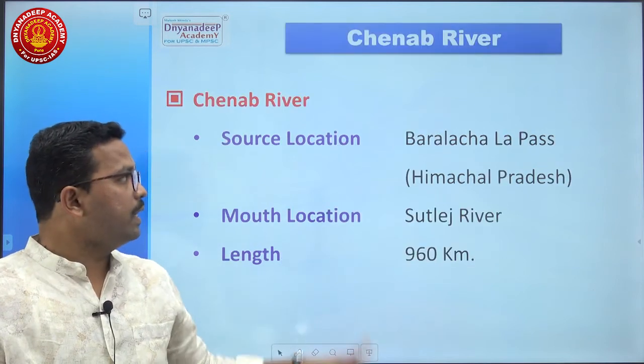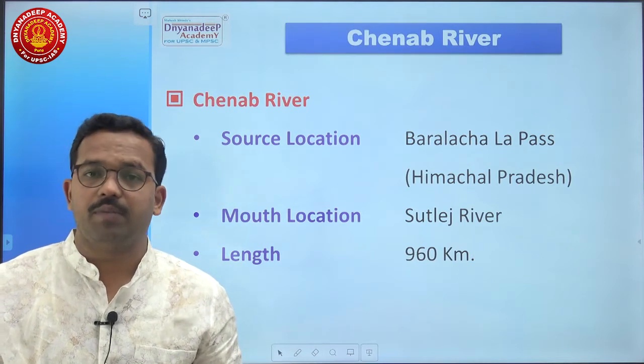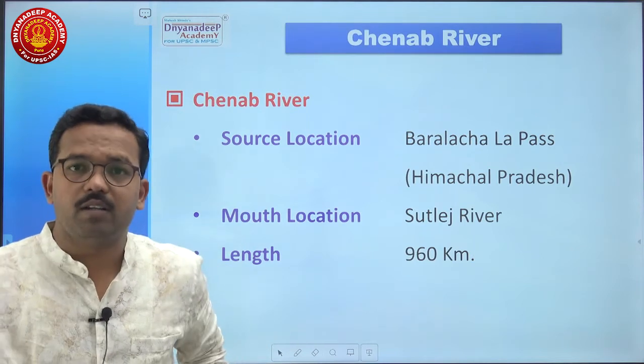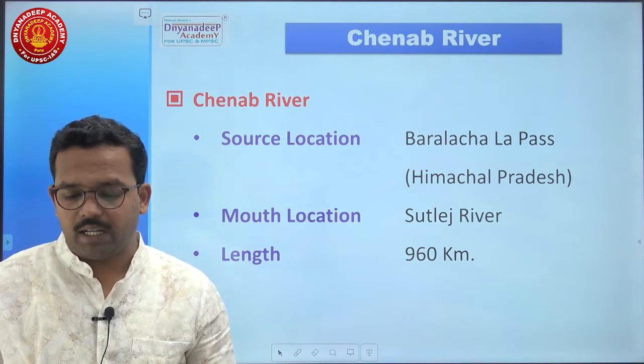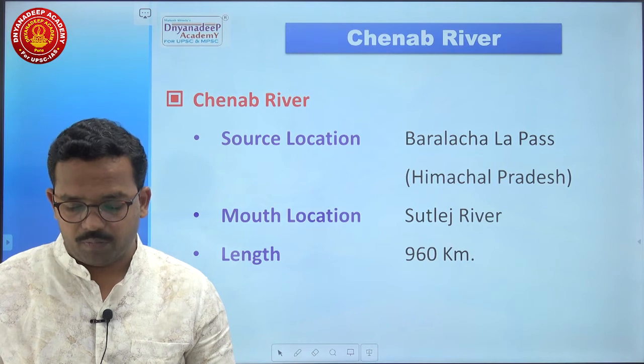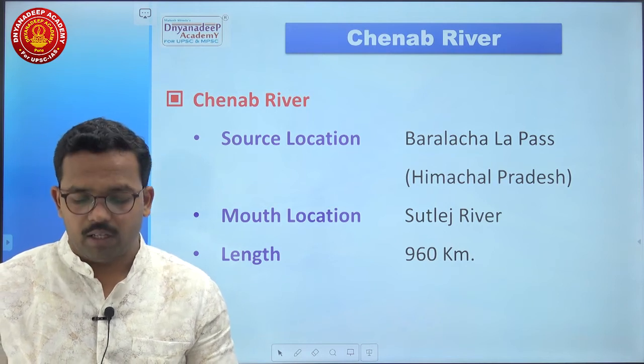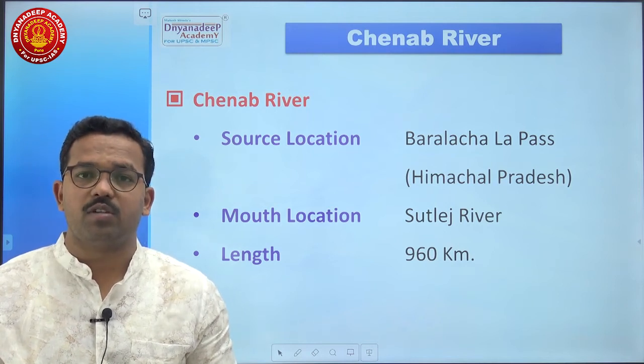Then the second important river is the Chenab river. Now why is this Chenab river important? Some important aspects. Chenab river, source location Baralacha Pass in Himachal Pradesh. Mouth location Satluj river. Its length is almost 960 kilometers.